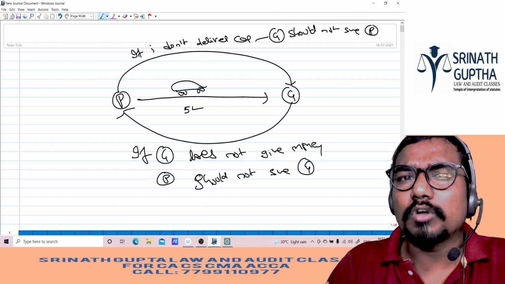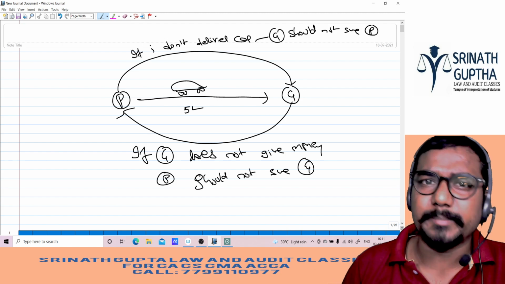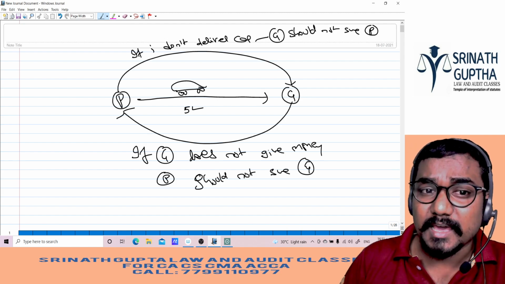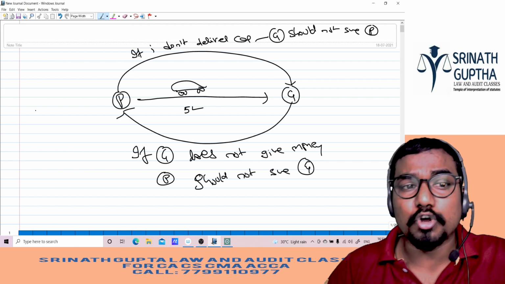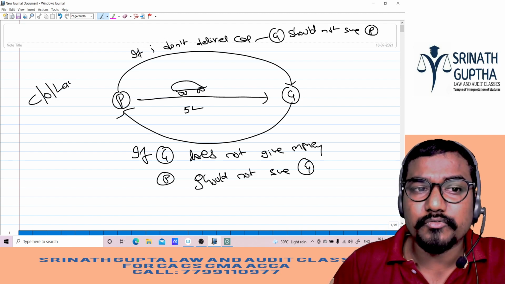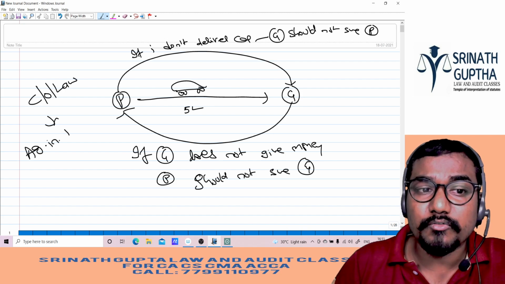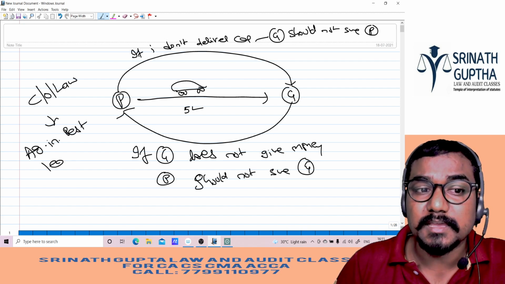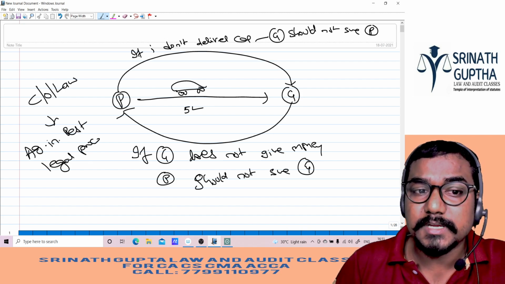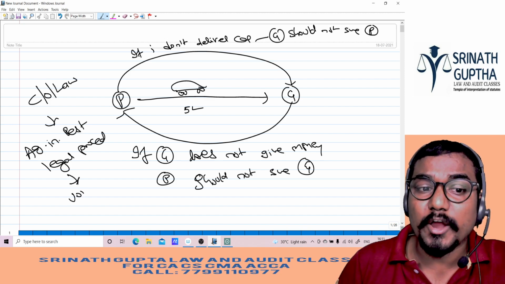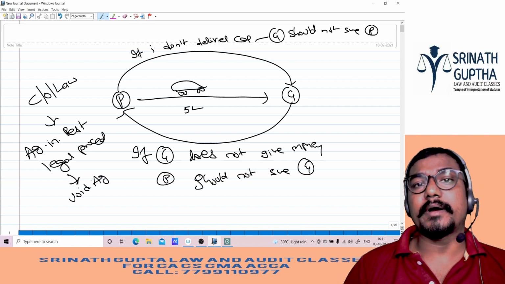Everybody has a right to go to a court of law for justice if the other party makes a breach, but this agreement is restricting the parties to approach the court of law. This agreement is an agreement in restraint of legal proceedings. So the agreement will be a void agreement.